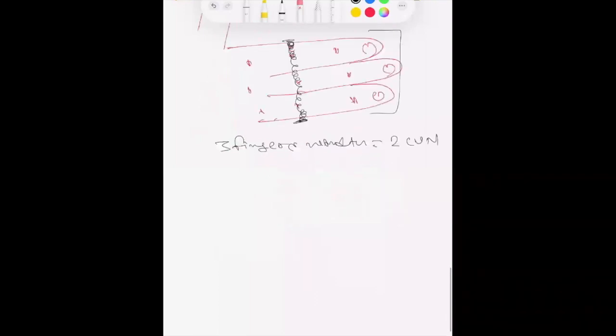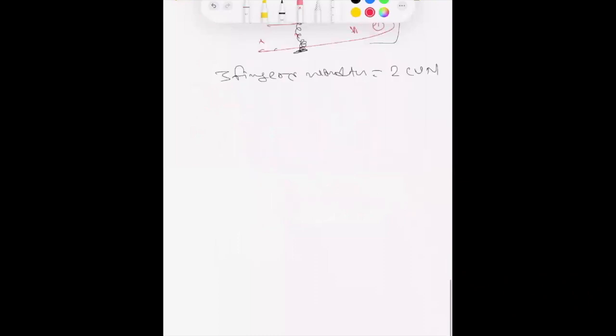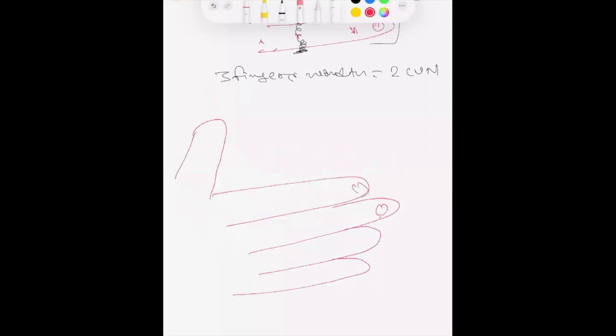And lastly, if I take all four fingers and measure across the middle joint of all four fingers, then this is called 3 chun.